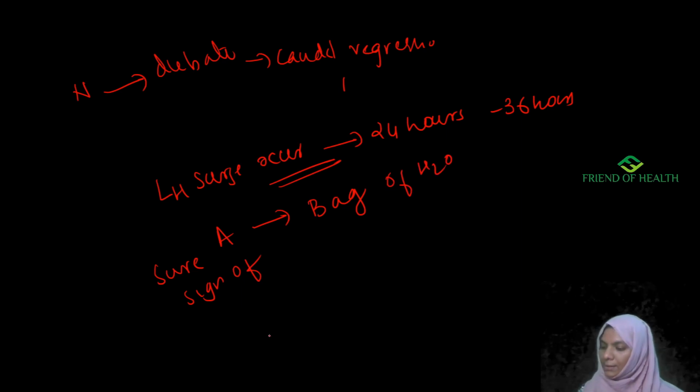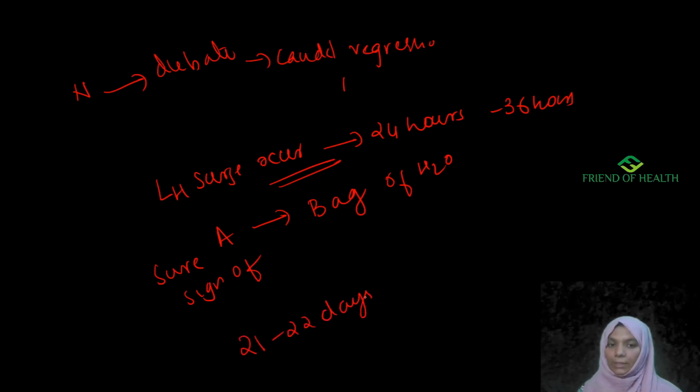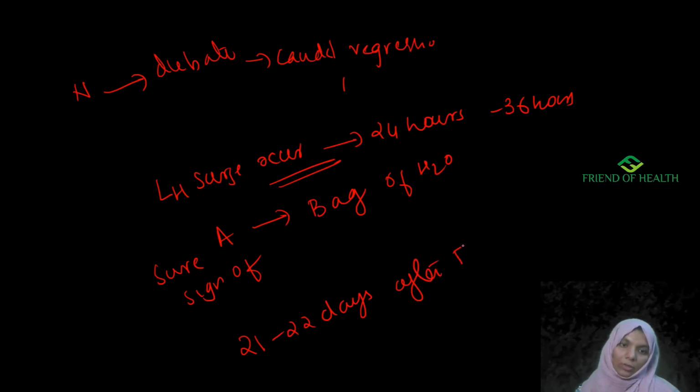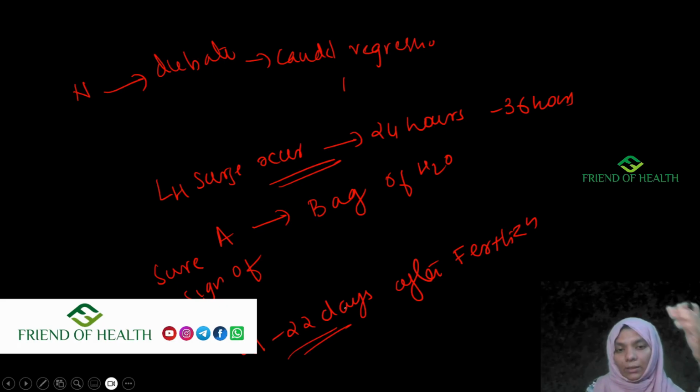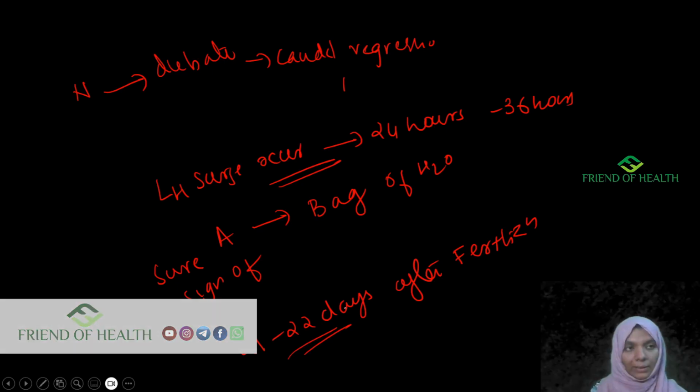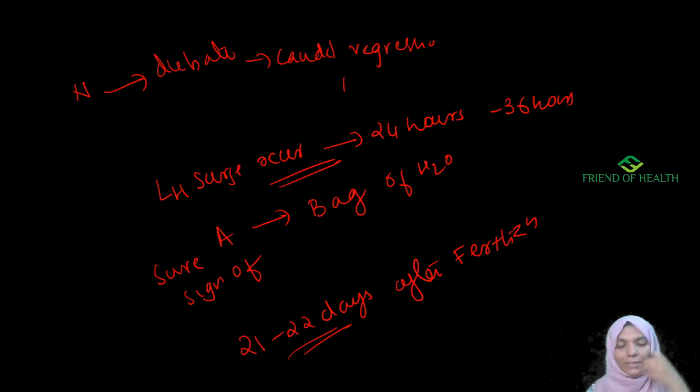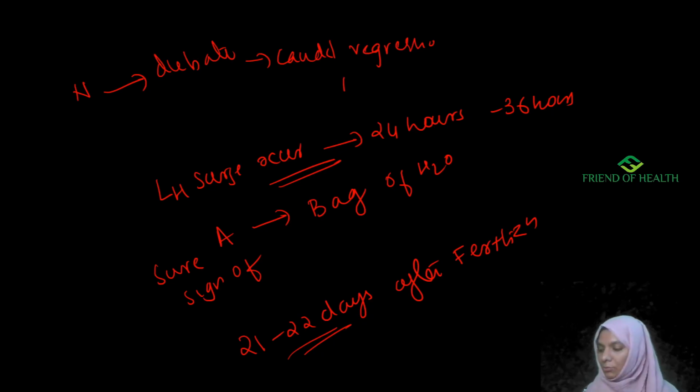Then fetoplacental circulation is established by 20 to 21 days after fertilization. So the chronological events that take place after fertilization, please remember: after the first month what happens, in the first week what happens, when is morula, when is blastula, what is the cell stage of morula, etc.